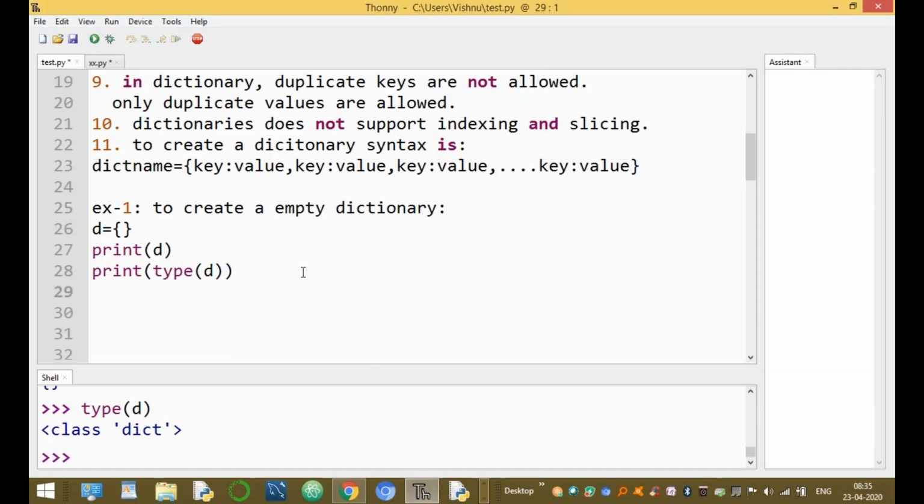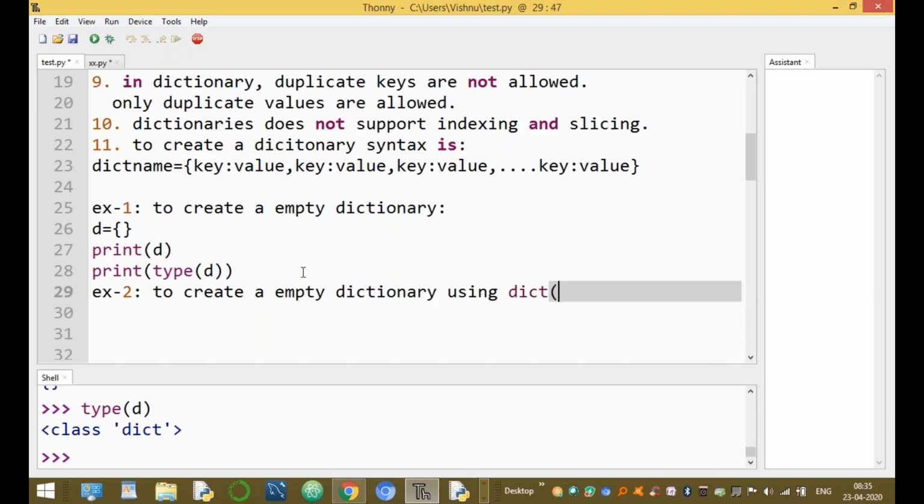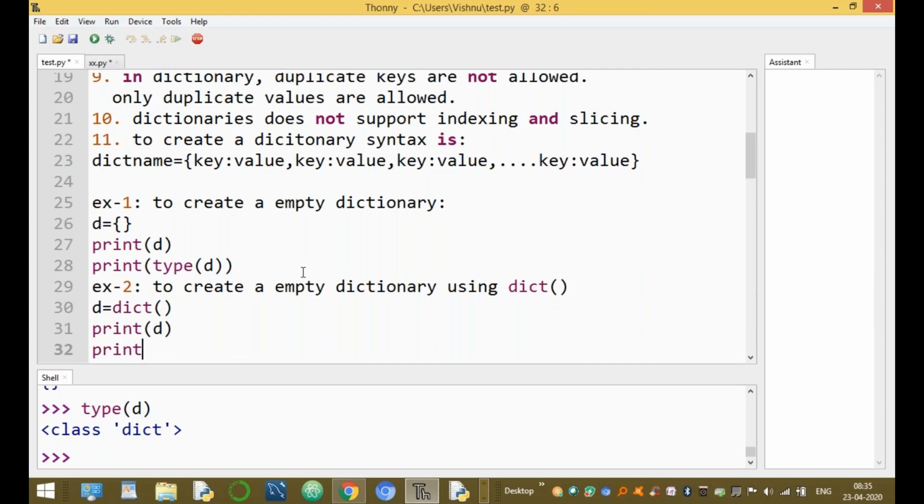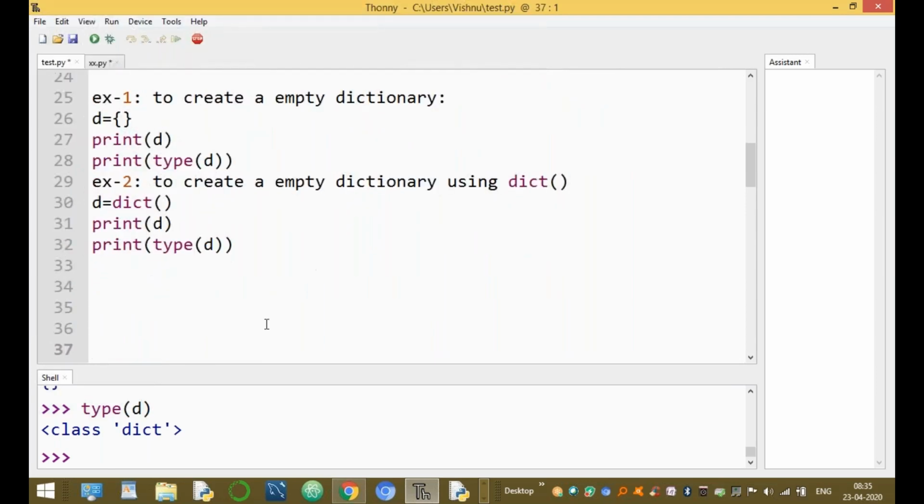One more example: it is also possible to create an empty dictionary using the dict function. D equal to dict of, then print of D and print of type of D. What type of data is D? It is a dictionary type.